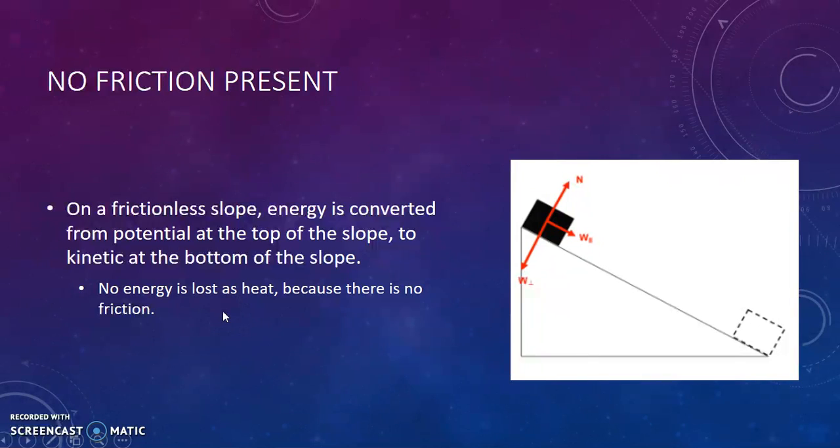If there is no friction present, so on a frictionless slope, energy is converted from the potential at the top of the slope to kinetic at the bottom of the slope. No energy is lost as heat because there's no friction. So remember that in this kind of system, you're going to have a total energy equal to each other because none of it's lost as heat. So the potential energy will always equal the kinetic energy.